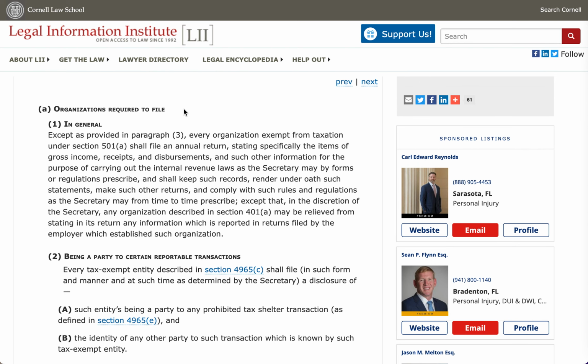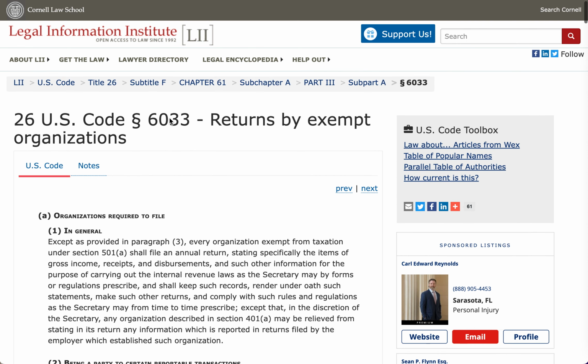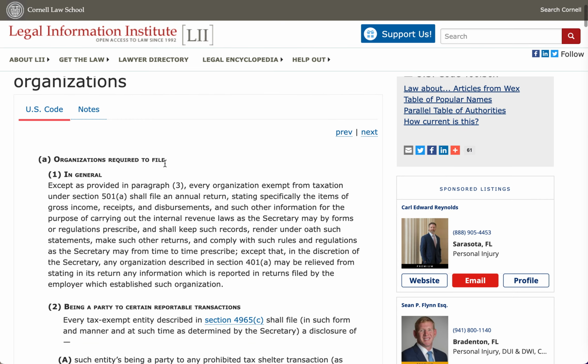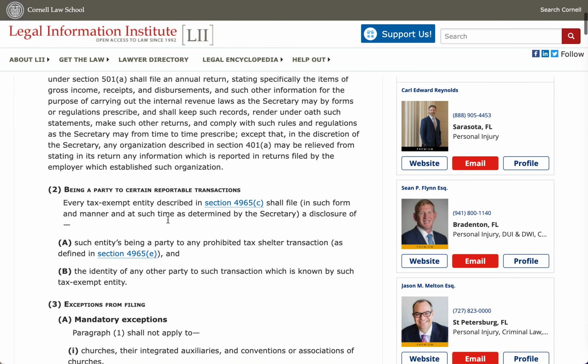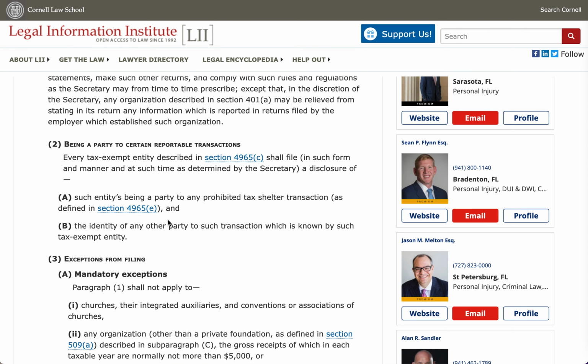Organizations are required to file, right? Except as provided in paragraph 3. So all organizations have to file, except if you're in this paragraph 3 area. That's it. Everyone has to file a form, except in 3. Exceptions for filing. Okay, mandatory exceptions. Oh, you get it automatically. You don't have to apply.